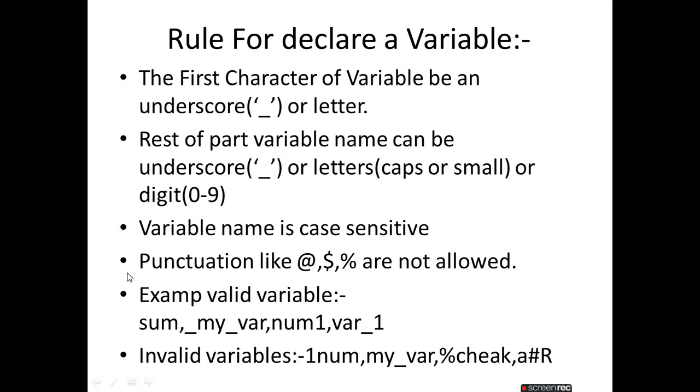Examples of valid declarations of a variable: like sum, this is a valid declaration. Like _my_var, this is a valid declaration. We can declare it this way. Like num1, we can declare it like num1. Underscore 1 is also a valid declaration. Just follow this for declaring a variable.